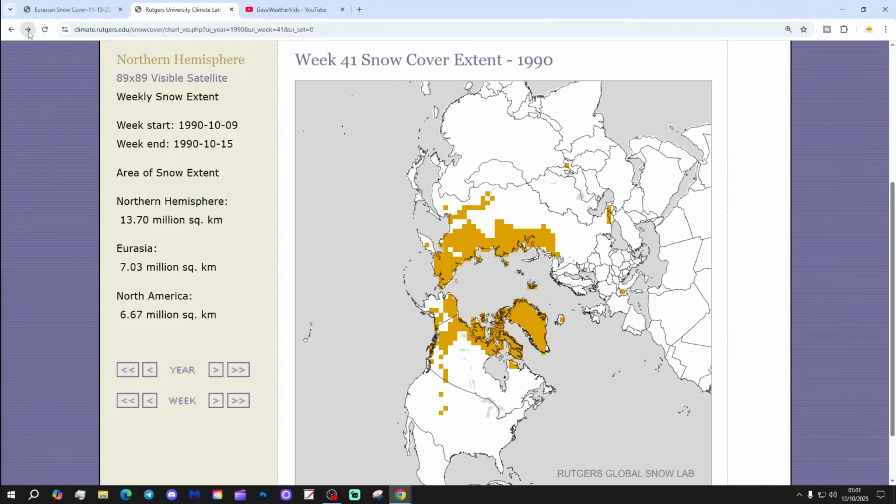1990, I think we're probably a little bit behind that year. We're behind 1989 as well, but we're way ahead of 1988. We're ahead of 1987 too, probably quite close to 1986, probably a bit behind that one.